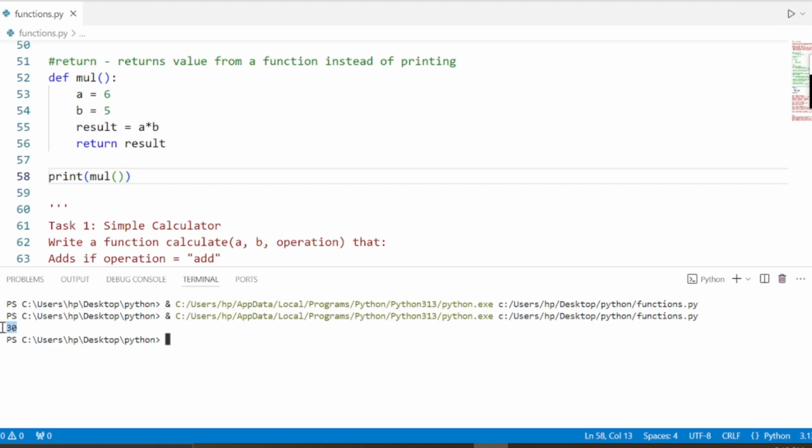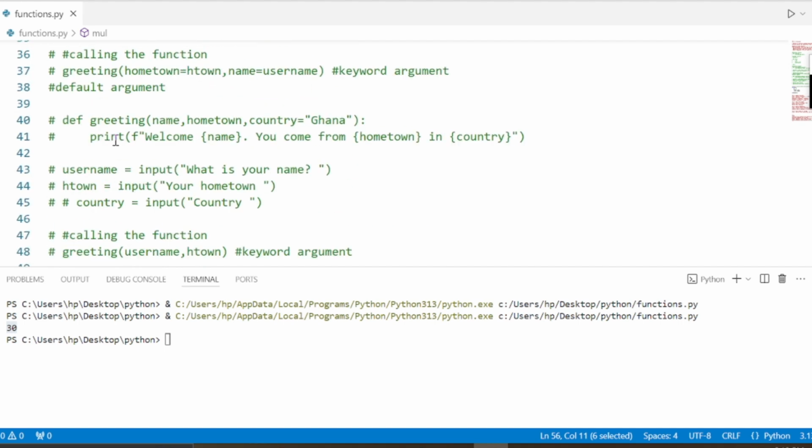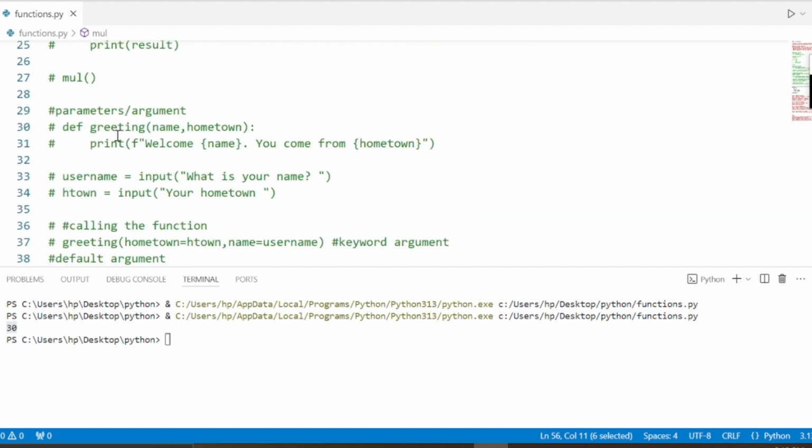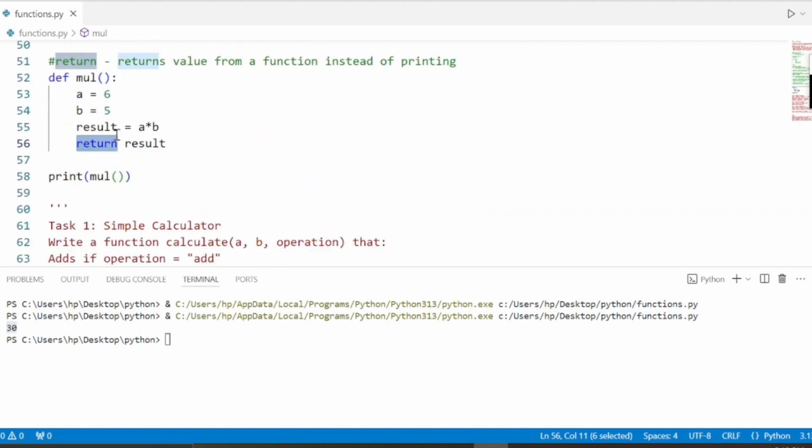It is returning 30. Previously we would print. But when you're returning, you can then print it because the results are returned. We have collected the data and can now perform other operations on it.